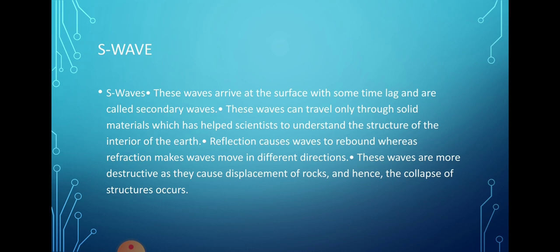Because the P wave can pass through all mediums like liquid, solid and gas, but the S wave can only pass through solid materials. So it has helped scientists understand the structure of the interior of the earth. Where the S wave can't pass, those areas have some liquid or gaseous material.